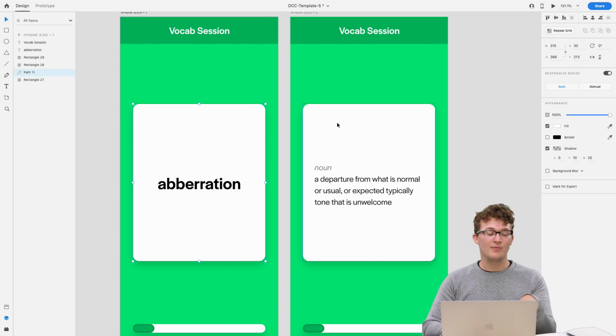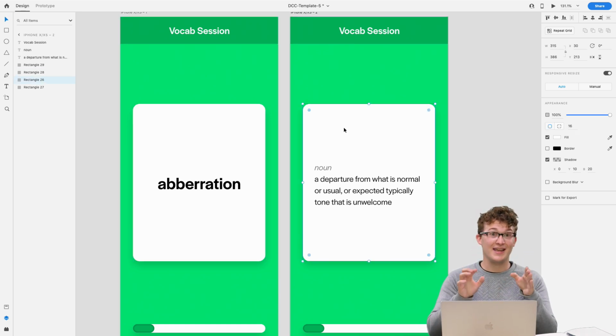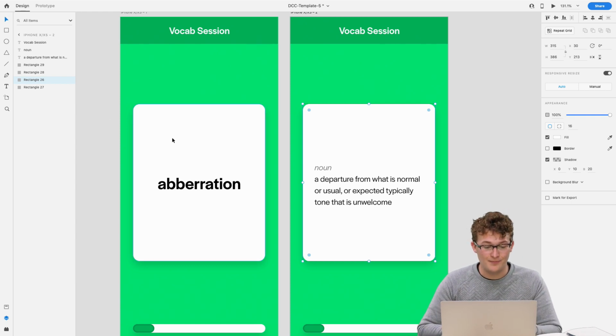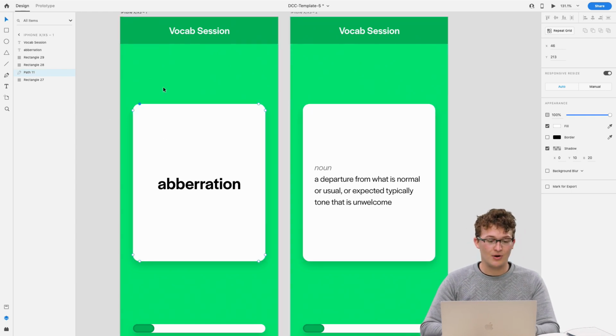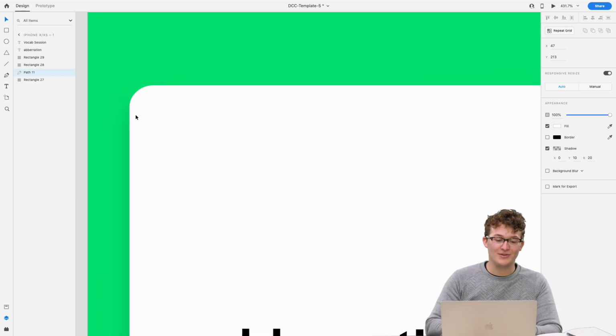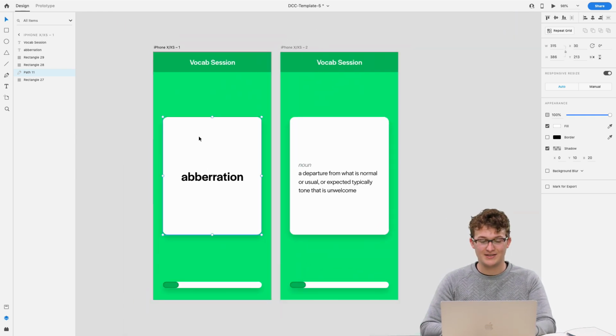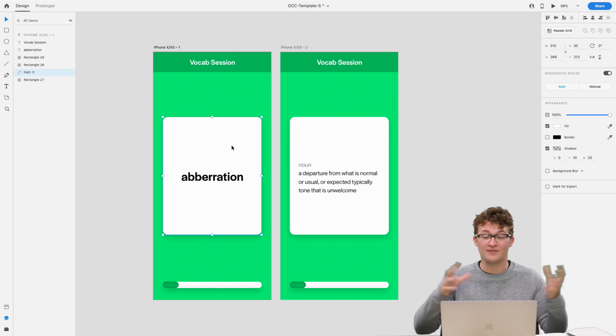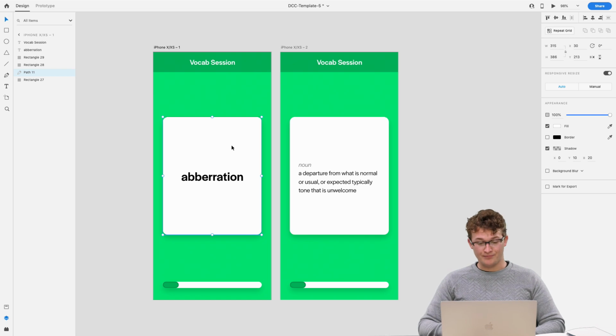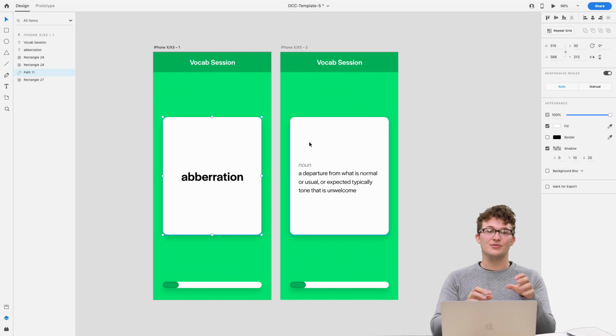The thing that's tricky with this one is that the rectangle is actually staying in the same start and end position. So we actually have to do a little bit of a hack. The way we're going to do that is double clicking on our rectangle so that we explode it into each individual point. And then we're going to move any one of those points just by a pixel. So it basically has no visual difference, but what that's doing is turning the rounded rectangle shape into a path, a custom shape path, which is just a little hack around to let us manipulate the shape with a little bit higher fidelity.